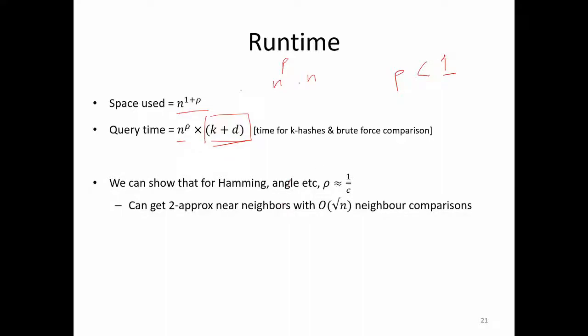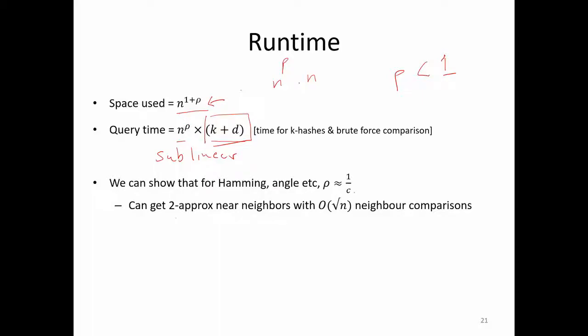For certain hashes you can also show that your rho is actually 1 by c, where c is something like 2. But in general what we have shown here is that you can do a sublinear query time by using superlinear space.